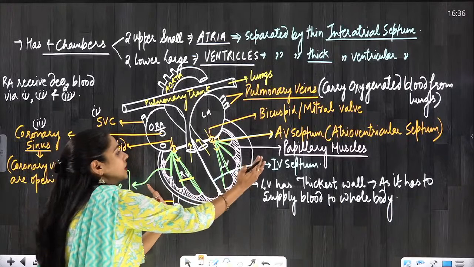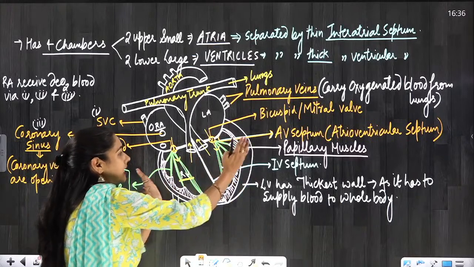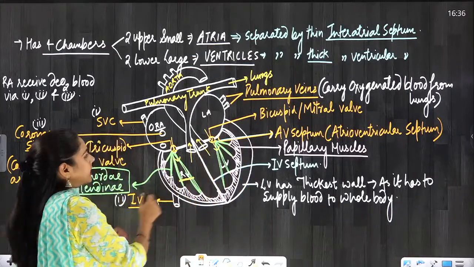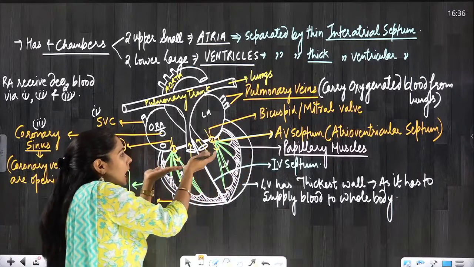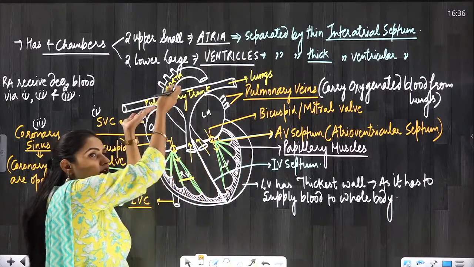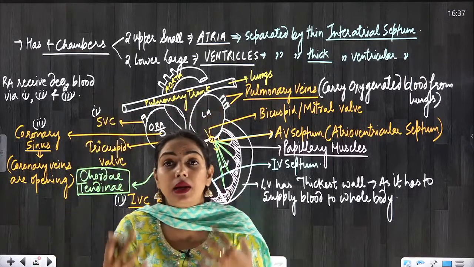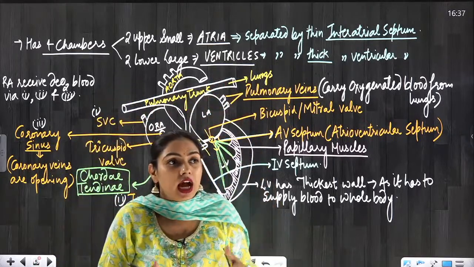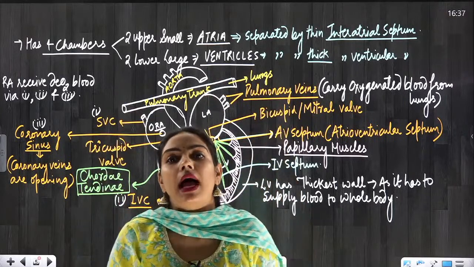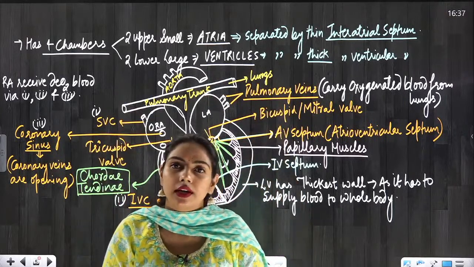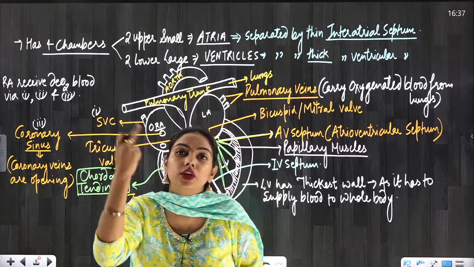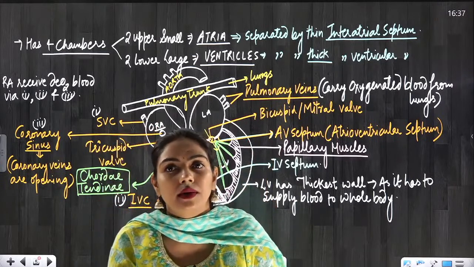So during the ventricular contraction, these chordae tendinae are preventing the collapsing back of the AV valves, so that the blood which has come from the atria should not go back to the atria. Are you understanding this? So it should go into the pulmonary artery and aorta. Okay.